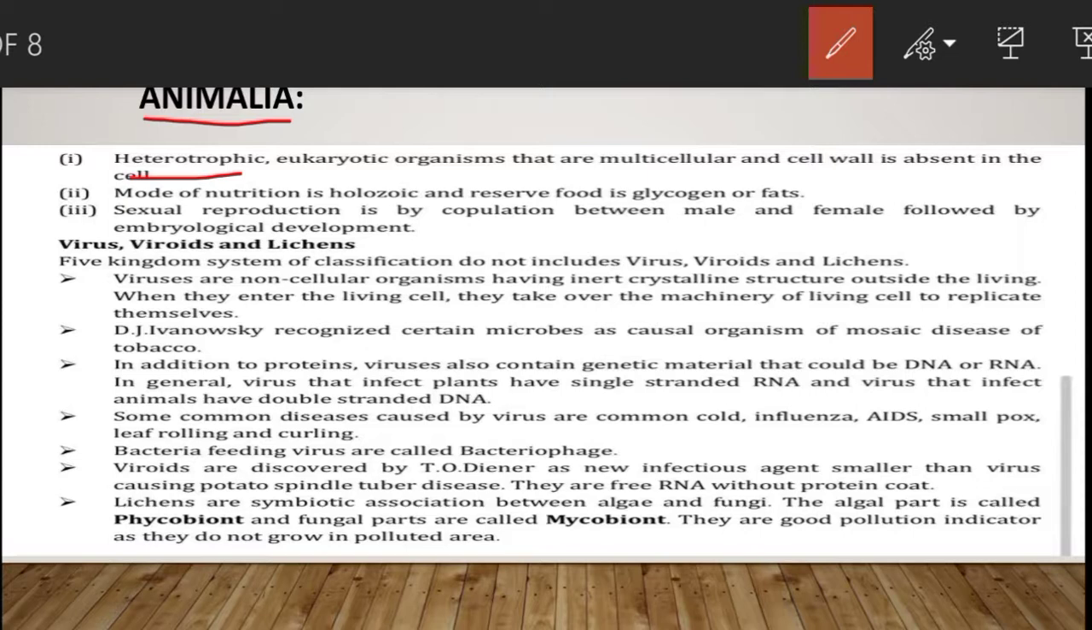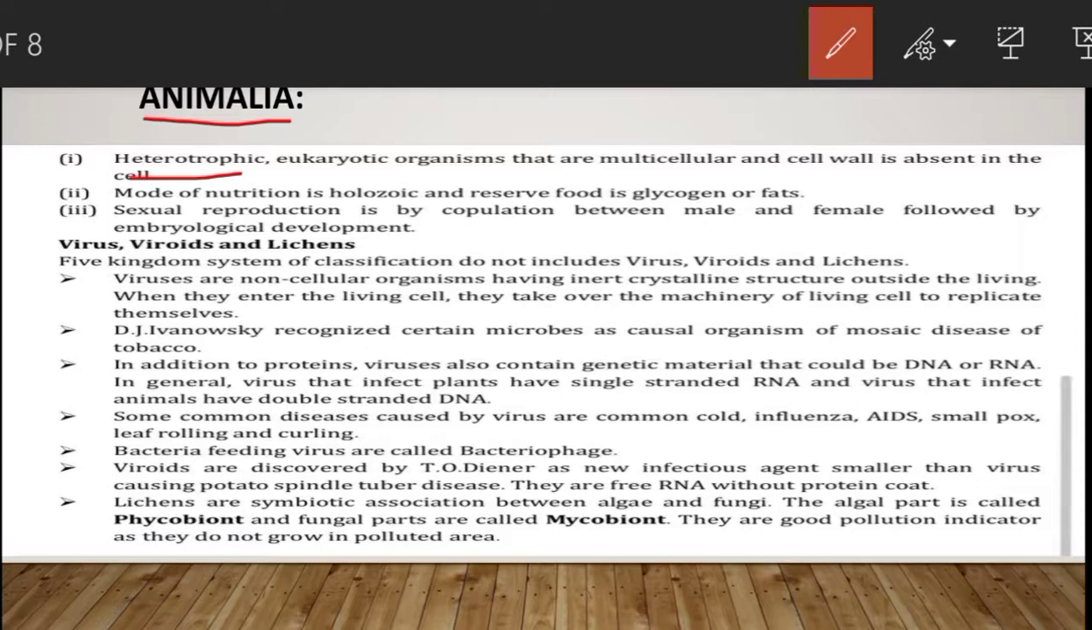यूकैरियोटिक मीन्स दे हैव वेल डिफाइंड न्यूक्लियस and they are multicellular, means made up of many cells, and their cells lack the cell walls. The cells do not have cell walls. The main source of food for animal kingdom are plants, directly or indirectly. The food is digested in alimentary canal and is reserved as glycogen or fat.